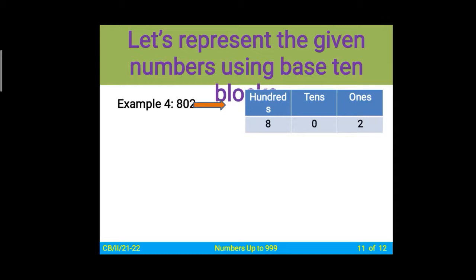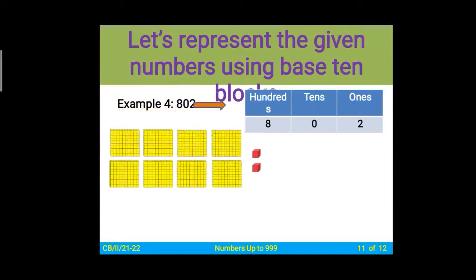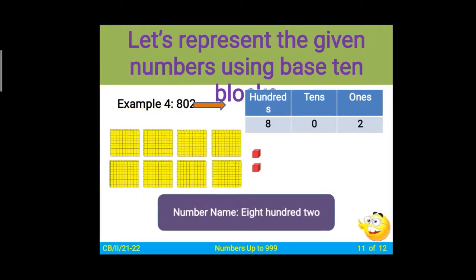On the ones place there are 2 blocks, colored red, but on the tens place there is a 0 value, so there is no need to put any tens block. On the hundreds there are 8 blocks, so you have to put 8 yellow blocks of hundreds. This is called 802.